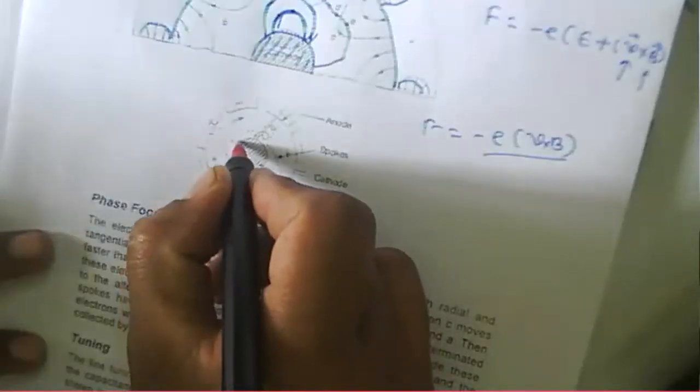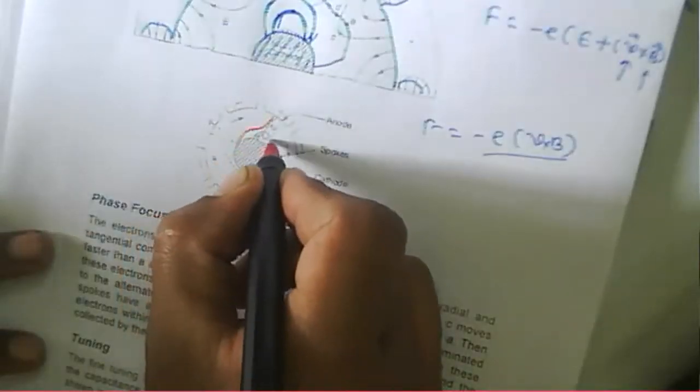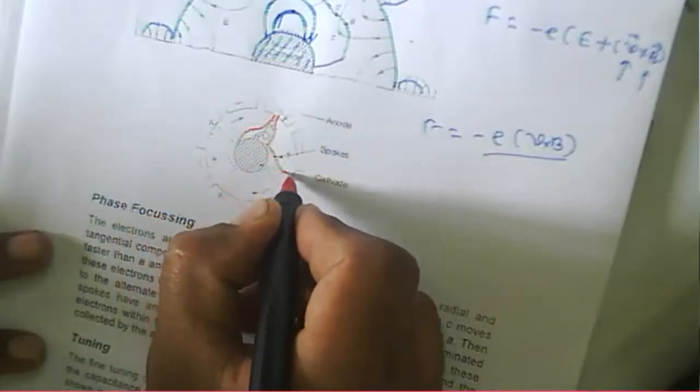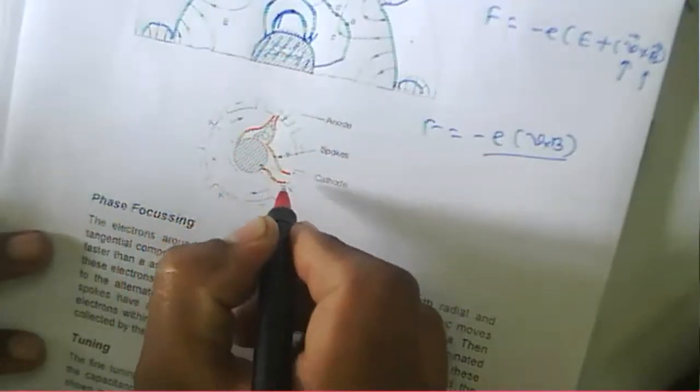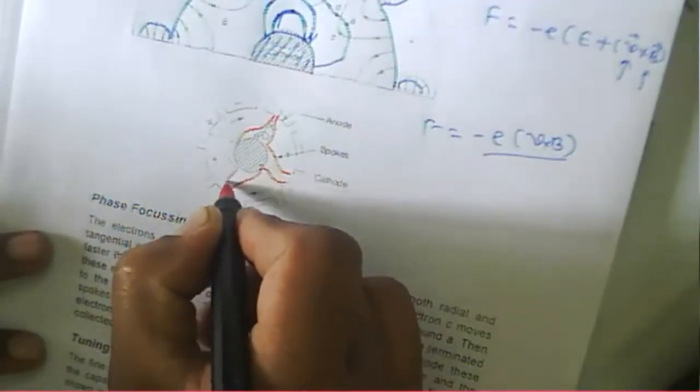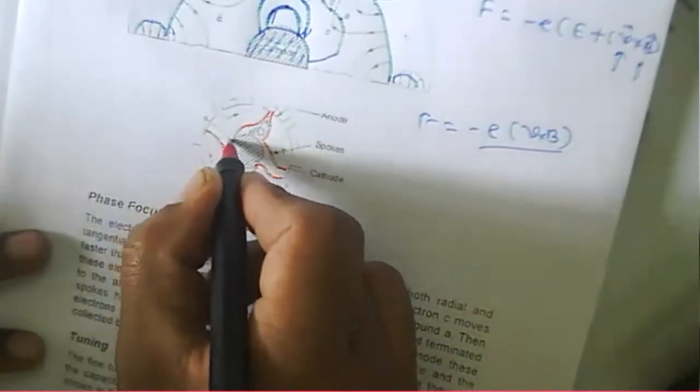Now, if you see, this one is the cathode, and this is the field here. It will terminate here, this alternating field will reach there.